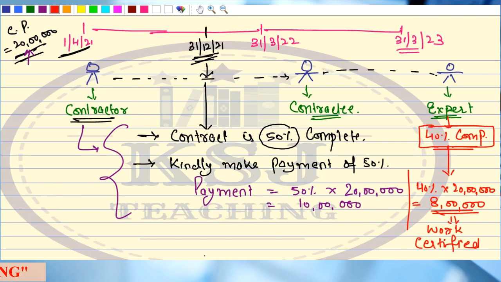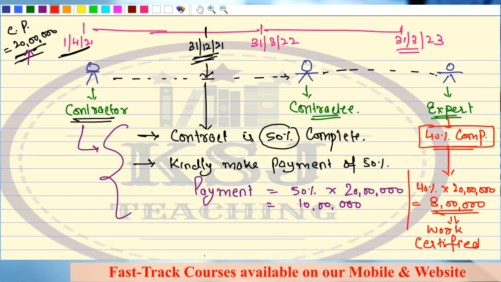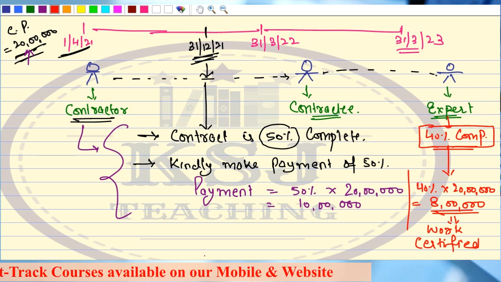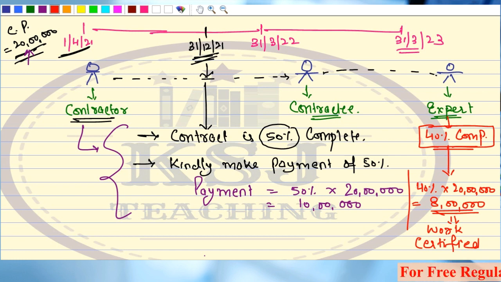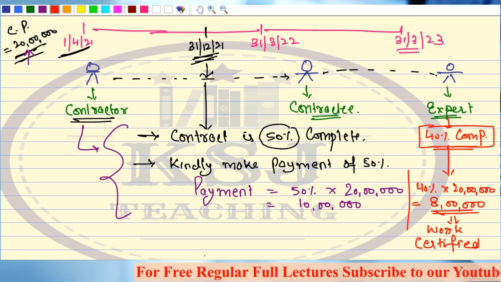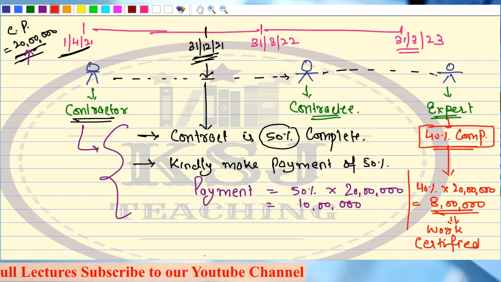So there are now three parties in the contract. One is the contractor, the other one is the contractee, and the third entity is the expert who will come to the site, who will inspect the site, and who will give the certification as to the percentage of completion. The contractor says, sir, according to me 50% is complete, pay me 50%. But the expert says, sir, not 50%, only 40% is complete, so payment is to be done accordingly. If you have to make the payment, pay only 40% of what? 40% of obviously the contract price, sir.